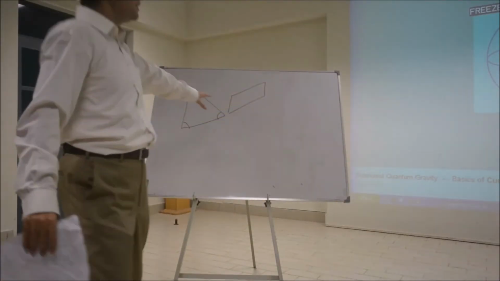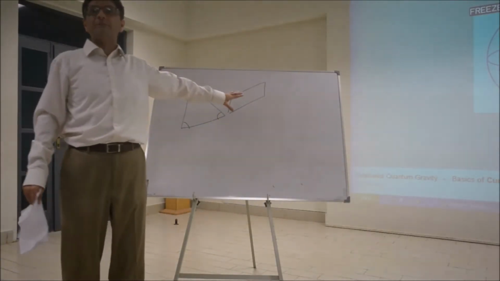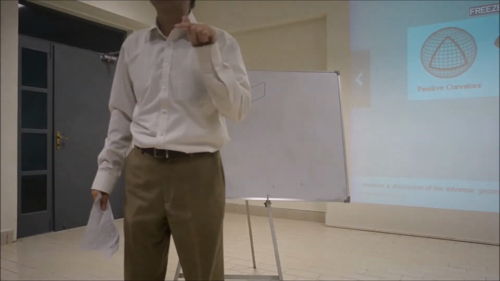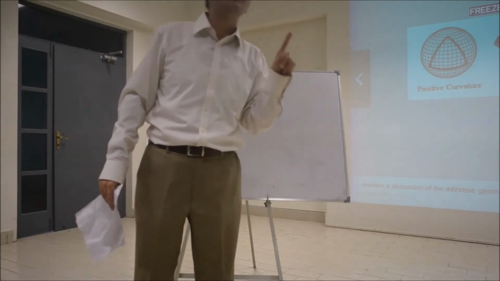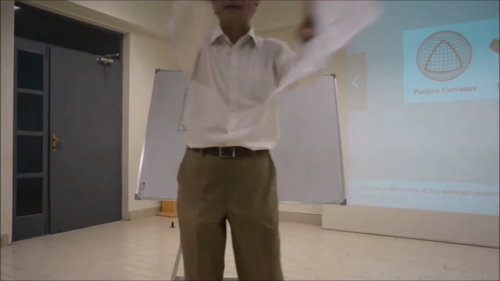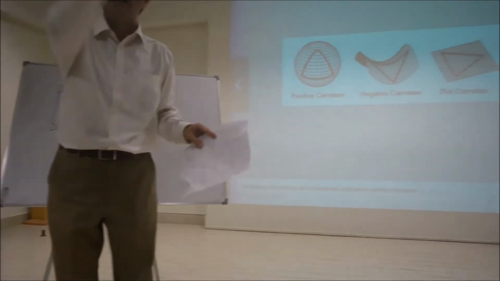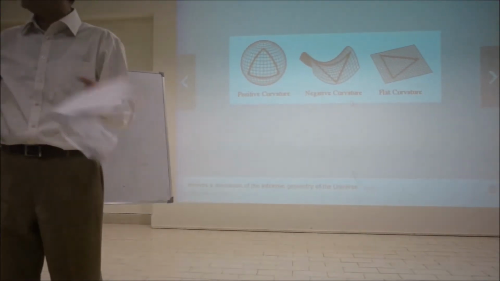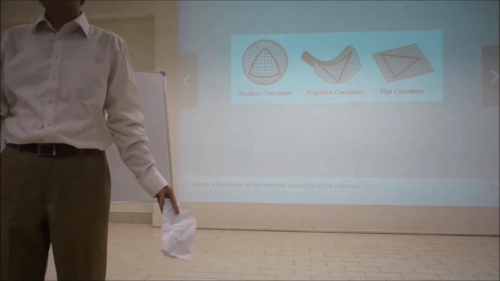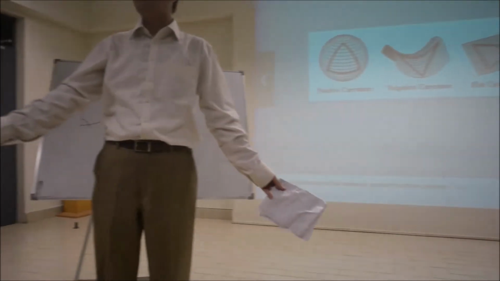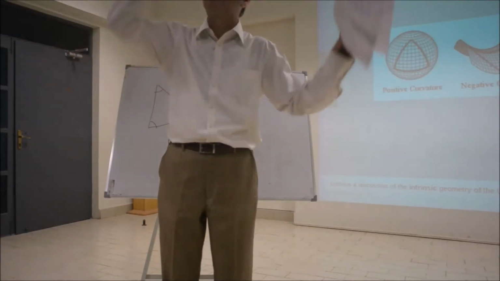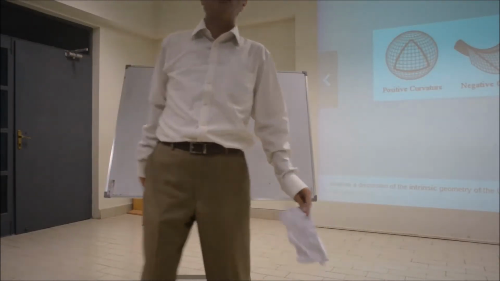The curvature that Einstein's theory talks about is not the extrinsic curvature. It's the intrinsic curvature, which can be determined by drawing triangles in the space and adding the angles to find whether they add up to 180 degrees; then the surface will be flat. If they don't add up to 180 degrees, the surface is curved. It has an intrinsic curvature. So that is the idea that we're going to talk about.